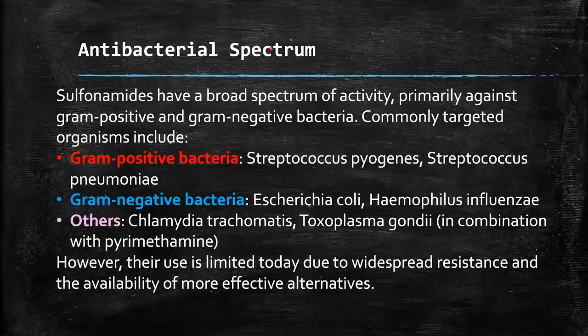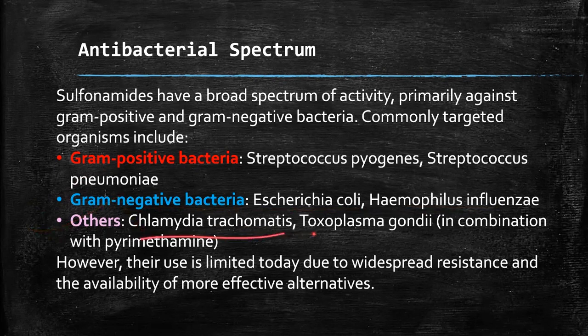Next, if we look at the antibacterial spectrum, it is good for gram-positive bacteria like Streptococcus pyogenes and Streptococcus pneumoniae. It can also be good for gram-negative bacteria like Escherichia coli and Haemophilus influenzae. Others include Chlamydia trachomatis, and Toxoplasma gondii in combination with pyrimethamine.